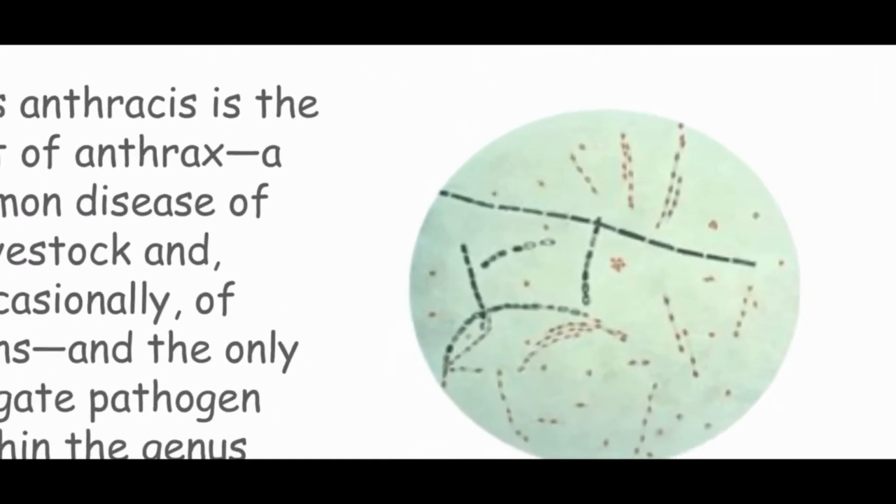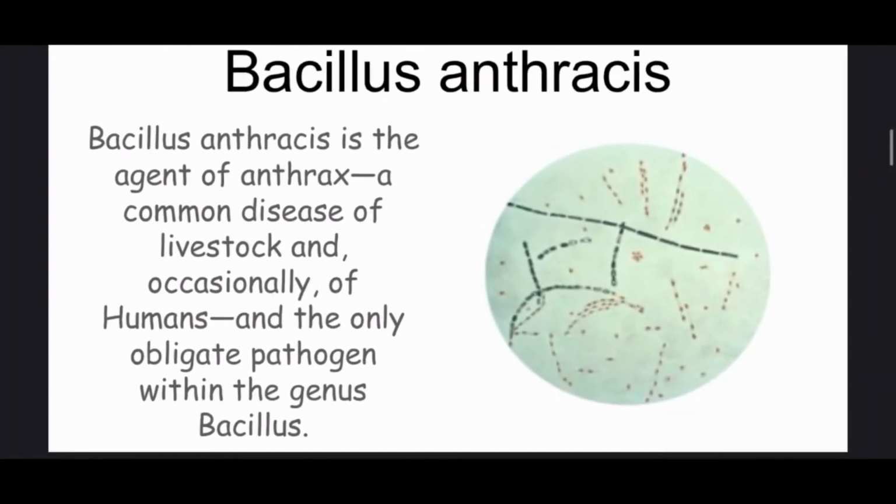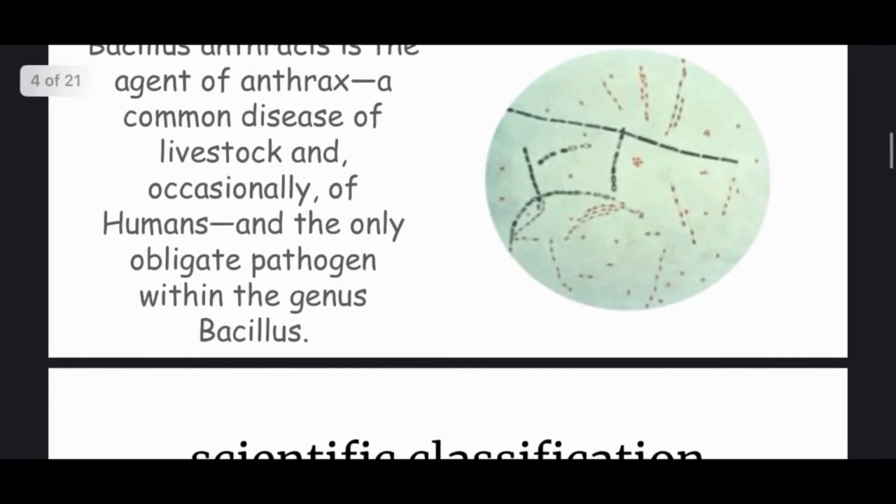This is the structure of Bacillus anthracis, which is seen in the microscope. And what is Bacillus anthracis? Bacillus anthracis is the agent of anthrax, a common disease of livestock and occasionally of humans, and the only obligate pathogen within the genus Bacillus. So they are only obligate within the genus Bacillus.